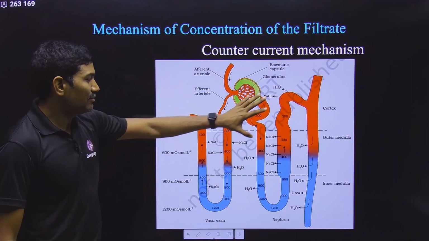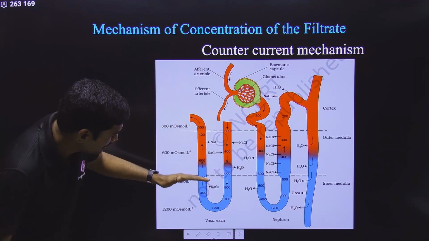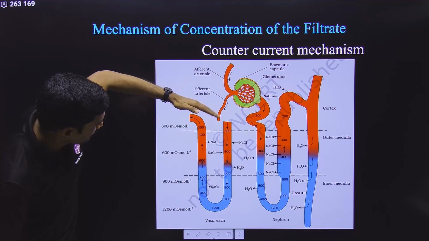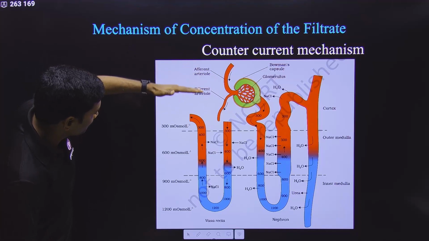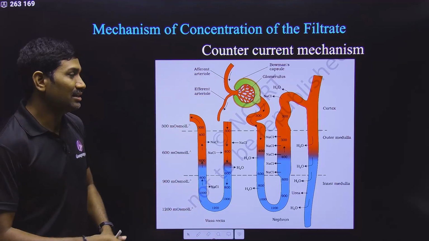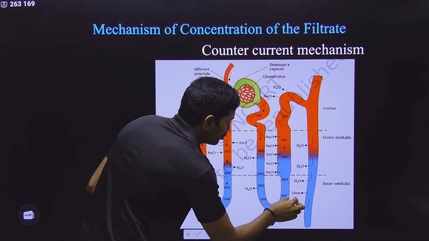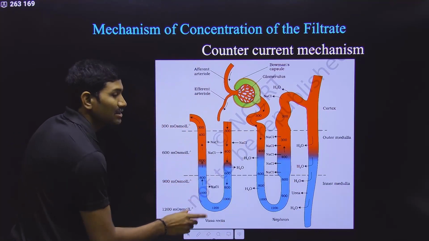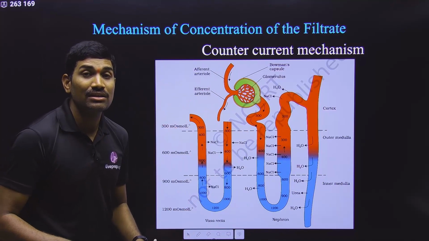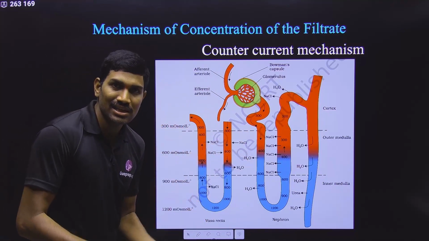Here they have given a particular diagram: 300 milliosmoles, 600, 900, 1200. That means in this diagram, from top to bottom, the concentration is increasing. And even inside the tubes the concentration should be maintained, because outside these tubes interstitial cells are present.